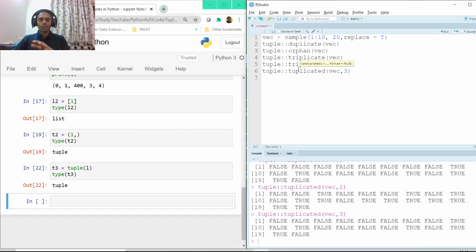So that's how tuple in R is different from tuple in Python. In Python, tuple is one of the data types, whereas in R, it's a library which can be used if we are interested in finding out if there is any specific element that is getting repeated a certain number of times. So this is what I wanted to share with you in this particular tutorial on tuple.